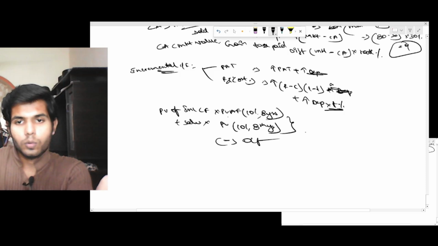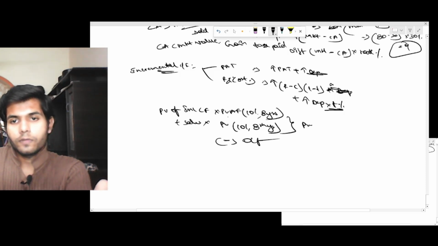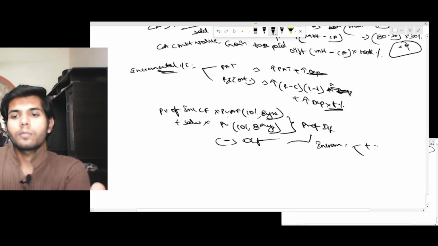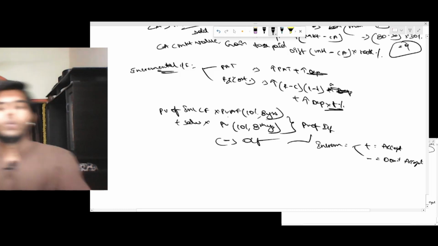Minus outflow. This is PV of inflow minus PV of outflow, incremental. If positive, accept; if negative, do not accept. That's it. We're done even with this.